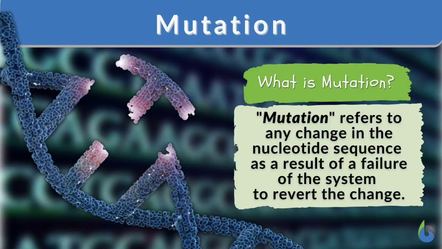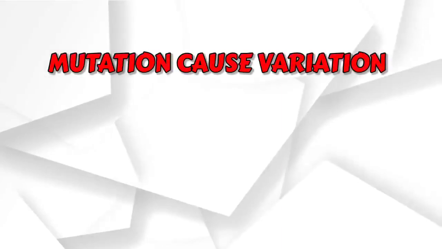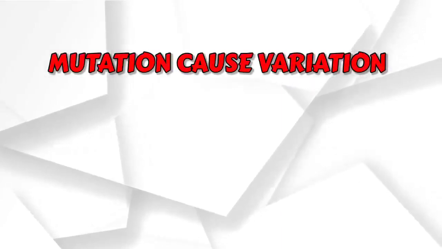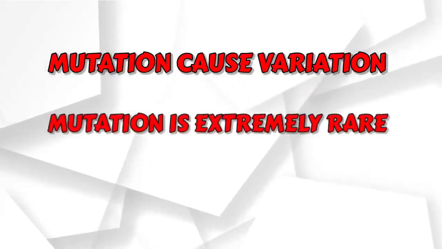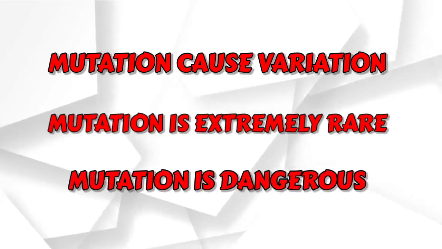3. Mutation. A mutation is a change in the DNA sequence of an organism. Evolutionists say that mutation causes evolution, but in reality what mutation does is create slight changes in the gene. Mutation can cause variance, but it will never change one kind of animal to another. In nature mutation is extremely rare, and mutations are dangerous for the species.